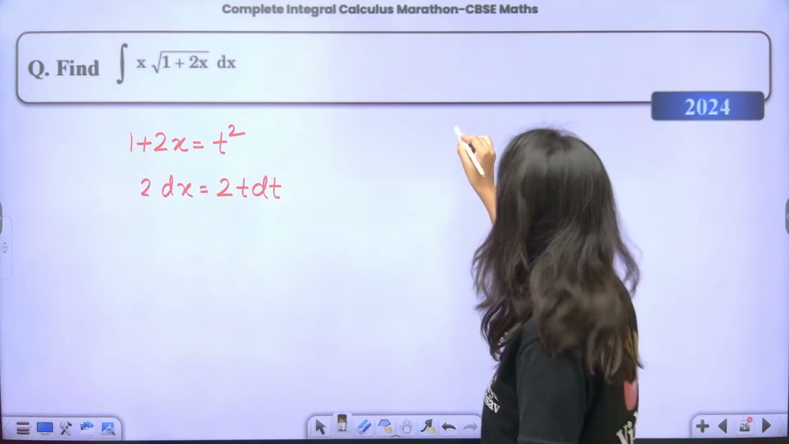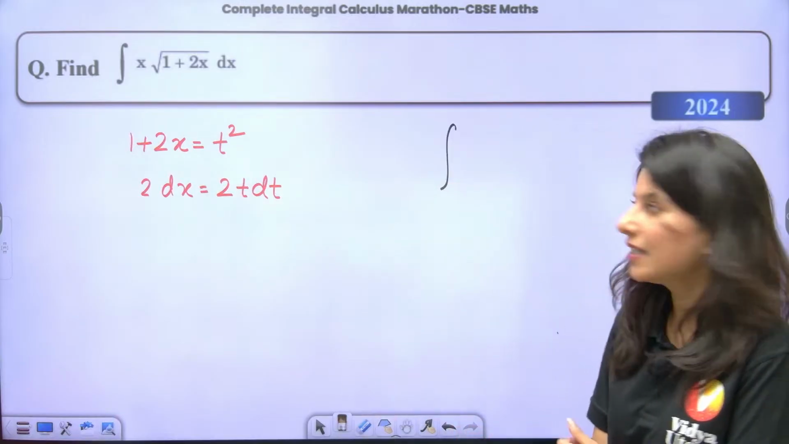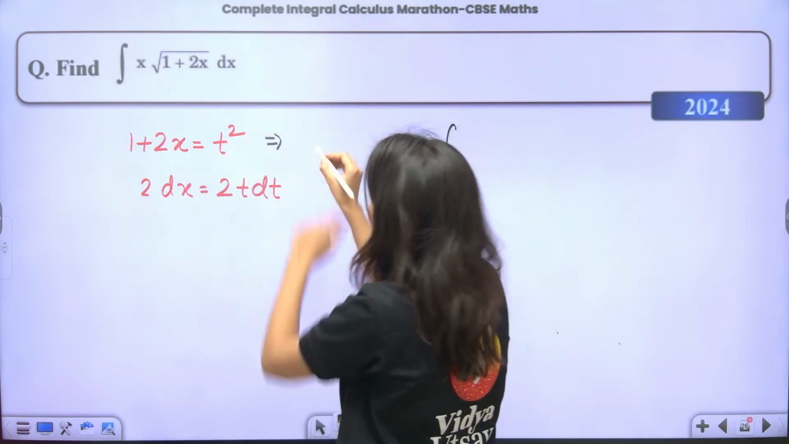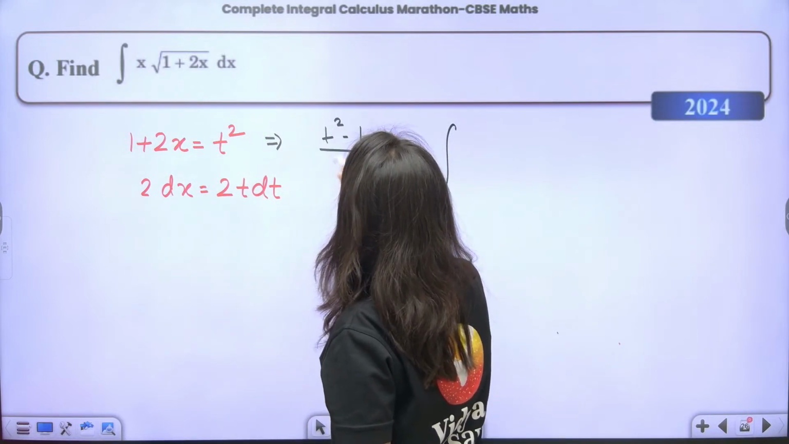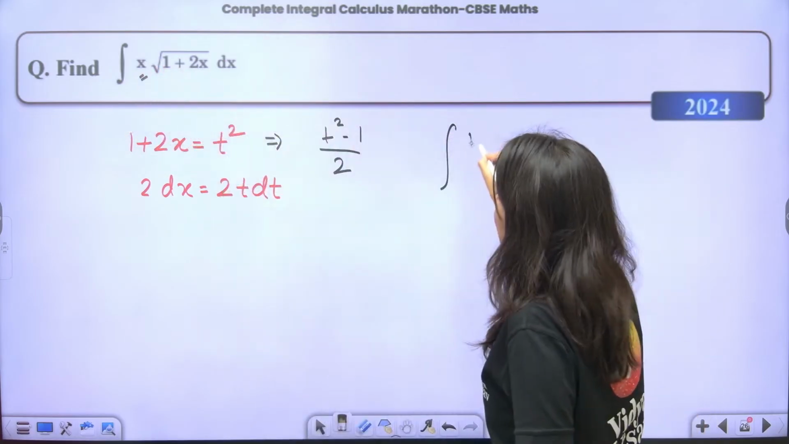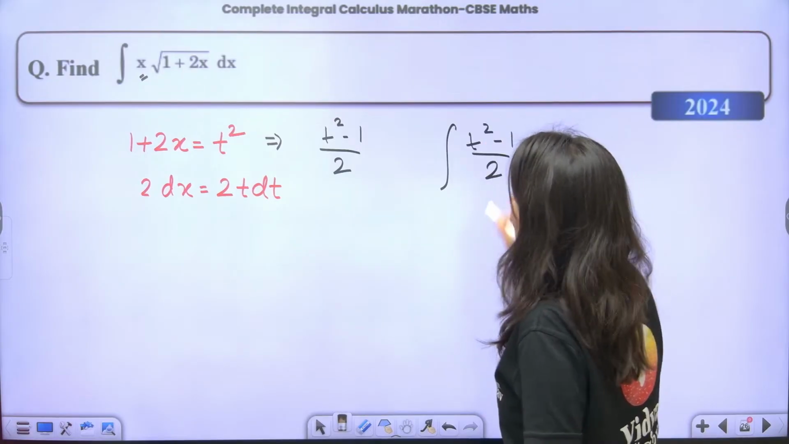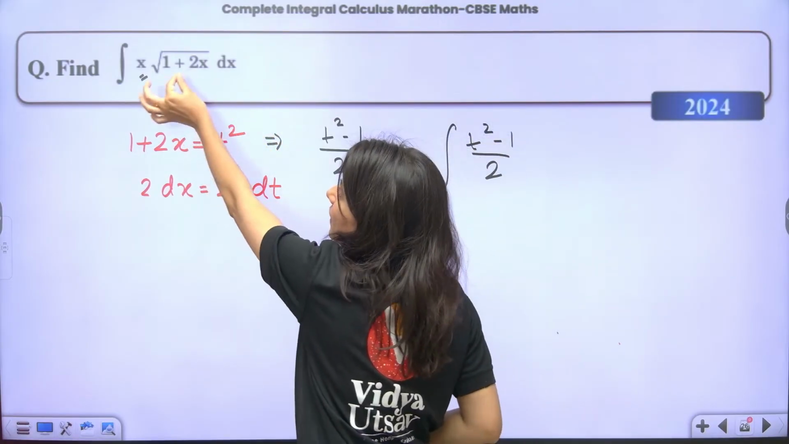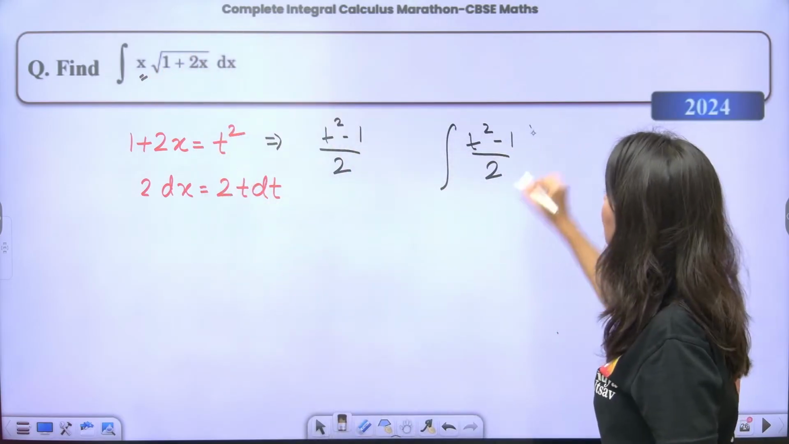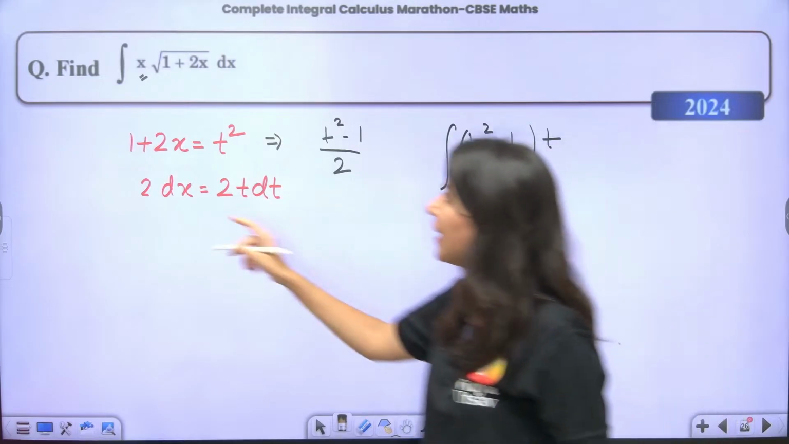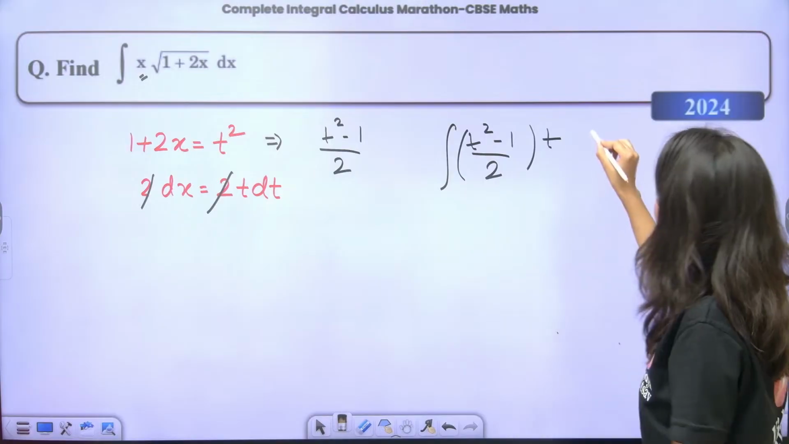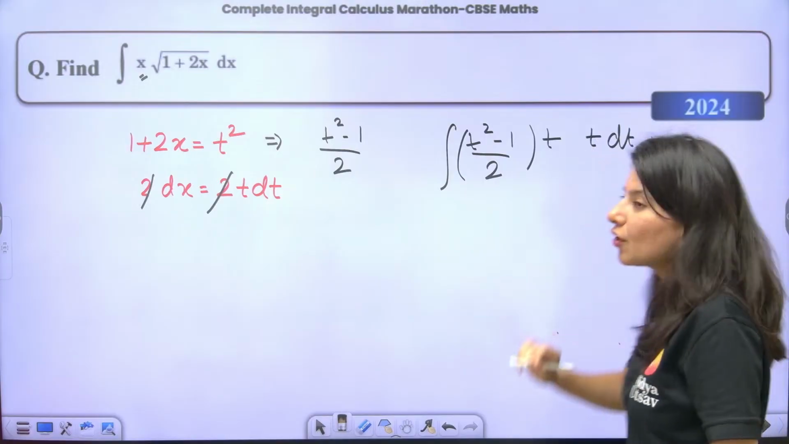Correct? Let's substitute. Integration. X is there. Now what will x be? From here just calculate the value of x. So this is t square minus 1 upon 2. So this x will be replaced by t square minus 1 upon 2. And what about this? This is square root of 1 plus 2x, correct? So this is t square, so this is into t. And now you know that 2 dx is equal to 2t dt, so dx is equal to t dt. So this is what your question has become.